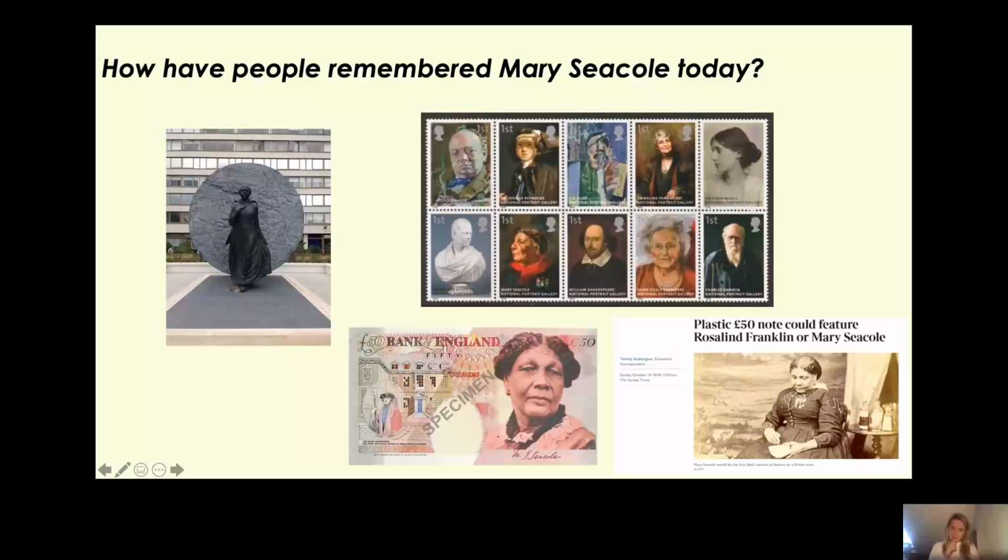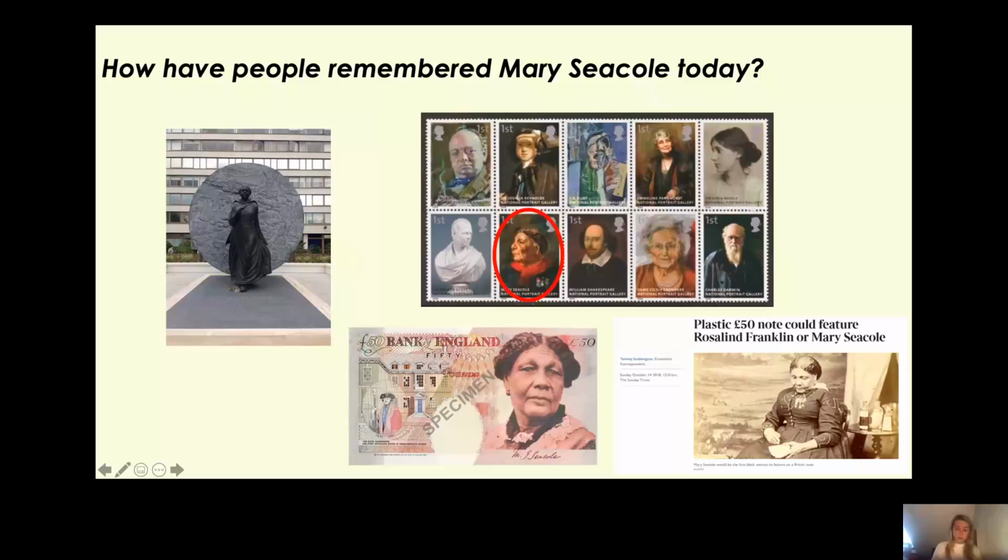Now, next we have some stamps. Now, these stamps are of the most iconic, the most influential people. But what do we think this has to do with Mary Seacole? Well, she's on one of these stamps. Can you see her? Well, yes. There she is. So therefore, she is remembered by her stamp. She is seen as one of the most iconic, one of the most influential people. Now, lastly on this page, we have a £50 note. Now, can you remember a couple of years ago, we had the new £5 note and the new £10 note? Well, there is going to be a new £50 note.